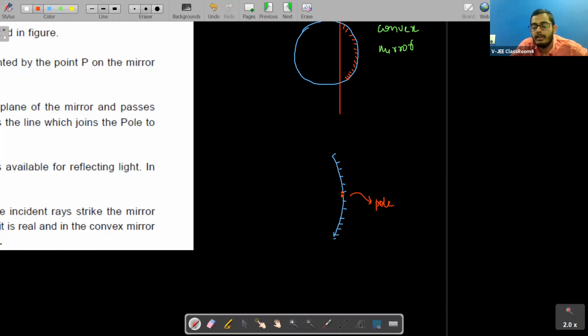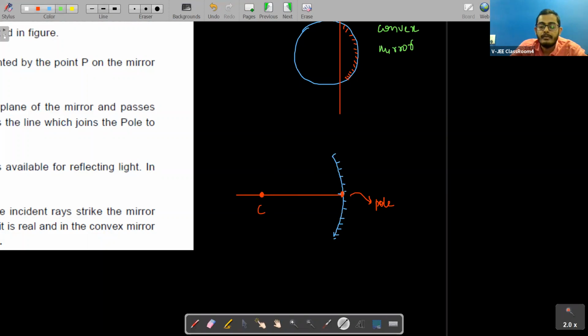Pole. We say the center of the mirror is called pole. What is the other thing, students? The center of the sphere from which this part is cut will be the center of curvature. It will be what, students? It will be the center of curvature.